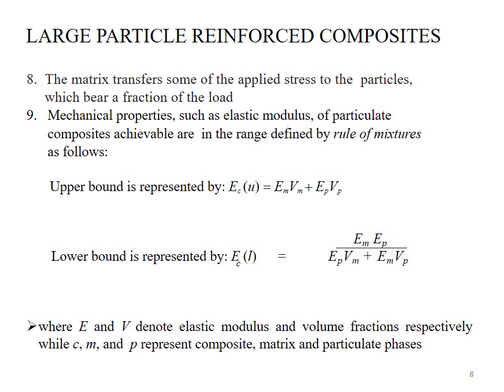Again, E denotes the elastic modulus and V denotes the volume fraction. Similarly, subscript C denotes the composite material, P denotes the particulate phase, M denotes the matrix phase. So this is the rule of mixtures by which we can find the mechanical properties of a composite material.